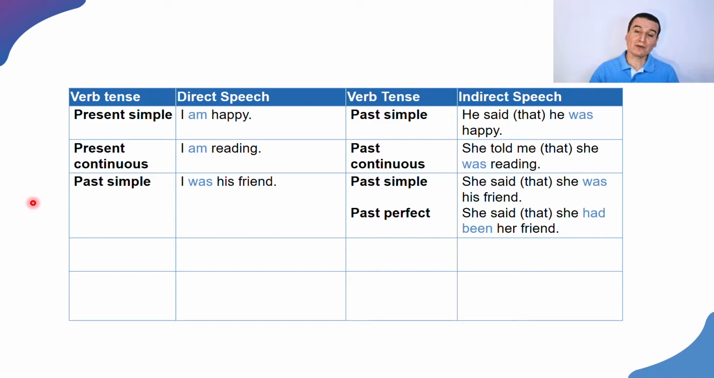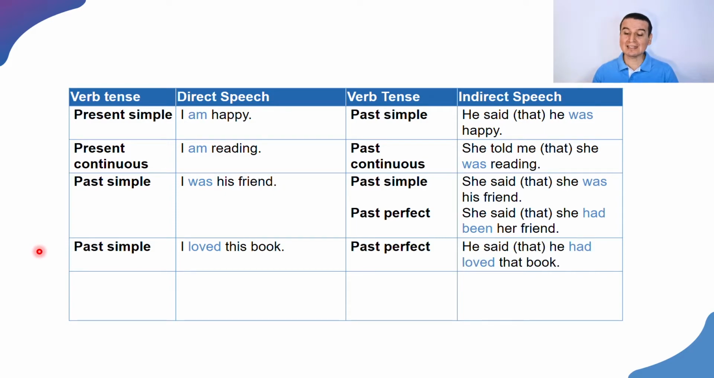But in general, the case is what happens with the next example, when we use the past simple with a verb different from be. If somebody says, "I loved this book," we use the past perfect to report that. She said that she had loved that book. She said, or he said, that he had loved that book. As you see, we have the past simple in the original statement and we report it using the past perfect.